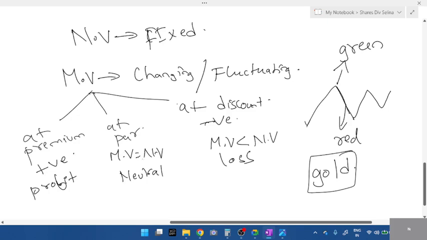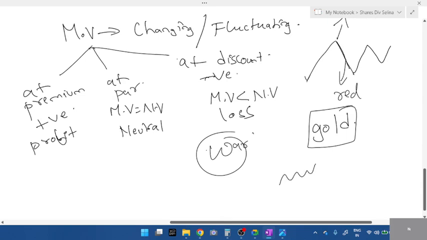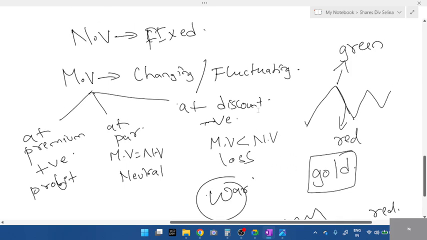Last 2 or 3 months back, there was war, right? There was war between US and Saudi, Middle East country. During that war, all the commodities, all the stock market fell down. It was increasing, and all of a sudden, it fell to the lowest point. So when it is going down, the color will be red. When it is increasing, it will be green. When it is going down, you have to consider negative, loss or discount. If it is going up, it is doing well, at premium.